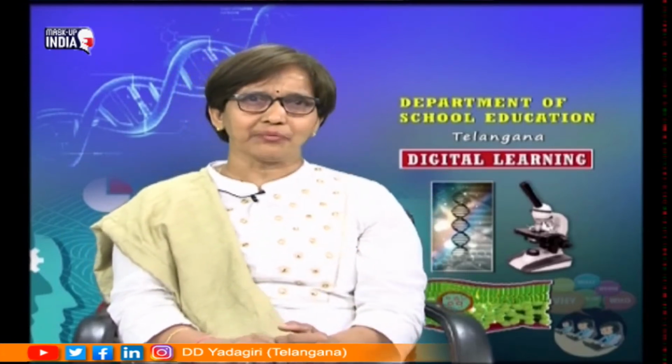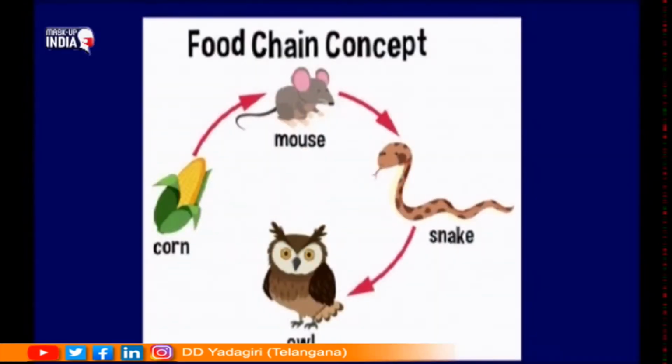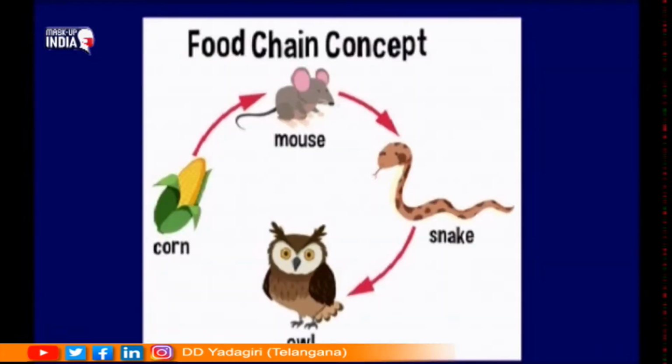Another example of a food chain is the corn, which is eaten by a mouse, the mouse in turn eaten by a snake, and the snake again by an owl. When you study these food chains, you get two important concepts here. You need to understand that. Here the first part is corn, which is coming from a plant. So, it is a plant product which is eaten by mouse.